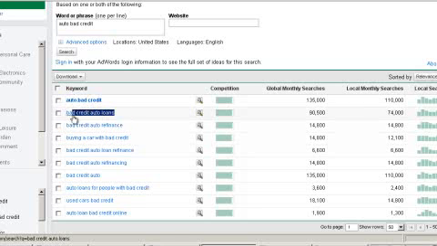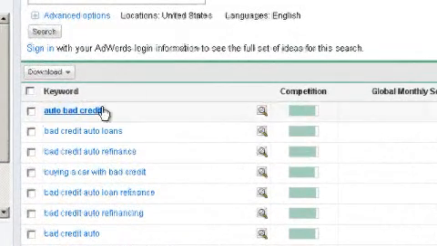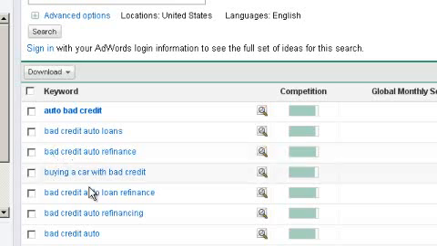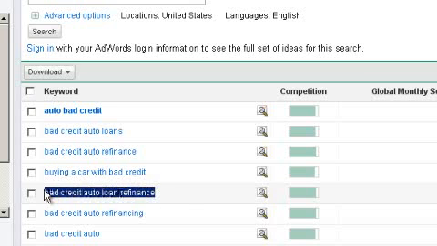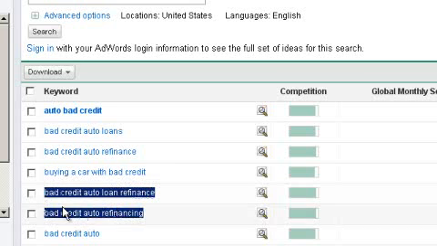Like right here, it says bad credit auto loans. If you look at my text in my blog, certainly you're going to find bad credit auto loans in there once or twice. But when you look through these keywords, you're going to see bad credit, bad credit, bad credit. So I know bad credit is a major LSI word that we want to put into our text. But I'm also going to take some of these full LSI words and put them into our text here.